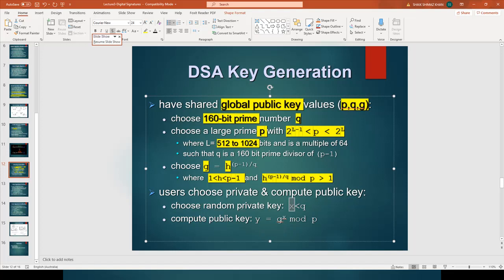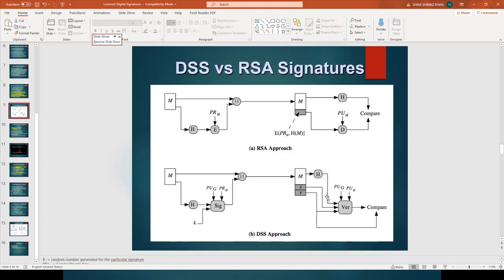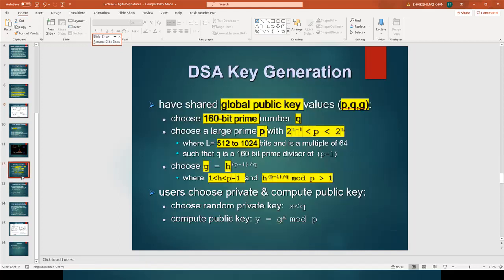And that is the private key. The private key is what we use for producing the signature. So that private key is a random value, and it should be less than the q which is represented in the global public key.